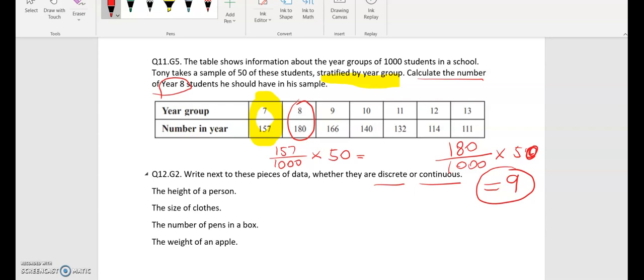So it can be size 6, 8, 10, 12, 14, 16, 18, and so on for clothes. You can't have size 11, or 11.2, or 11.5. Or when it comes to shoes, for example, you only have certain values as well. So you can't have 6.1 or 6.2 or 6.345. So size of clothes is discrete. And so is the number of pens, because you can't have 2.3 pens.